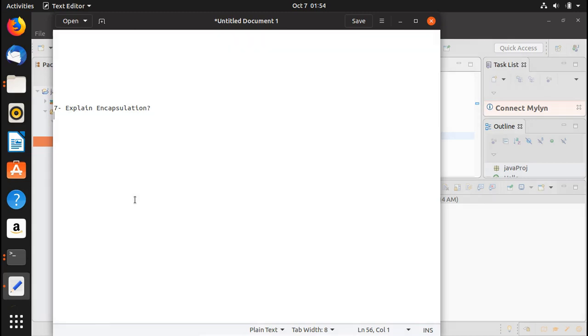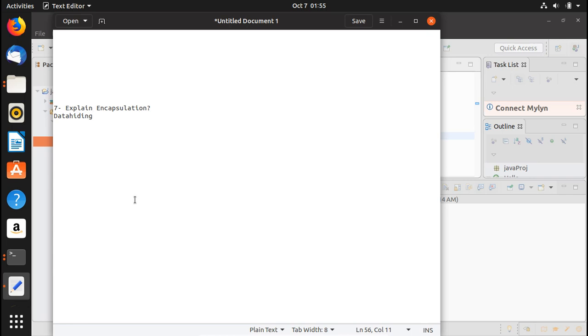And encapsulation is one of the 4 fundamental OOP concepts. The other 3 are inheritance, polymorphism, and abstraction, as we have discussed. So encapsulation in Java is a mechanism of wrapping the data, or the variables, and code which is acting on the data, and we call them methods. We wrap them together as a single unit. All right. So in encapsulation, the variables of a class will be hidden from other classes and can be accessed only through the methods of their current class. Therefore, it is also known as data hiding.